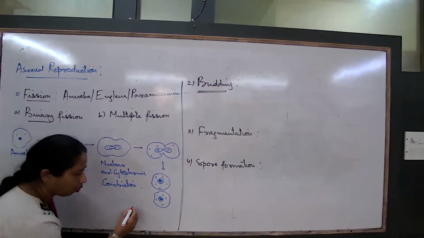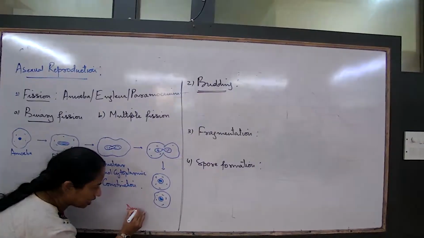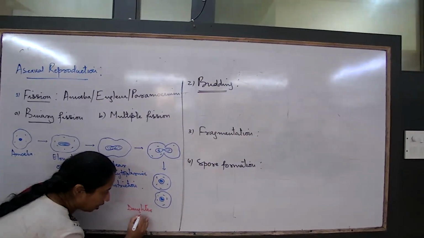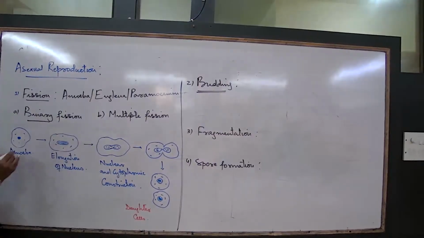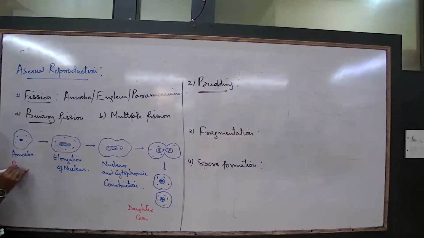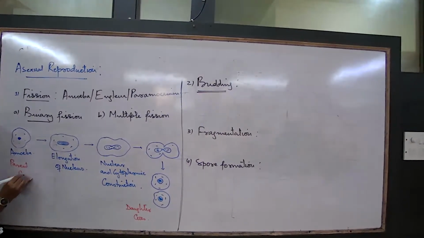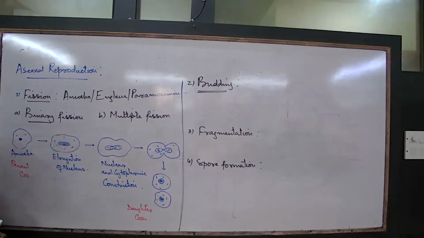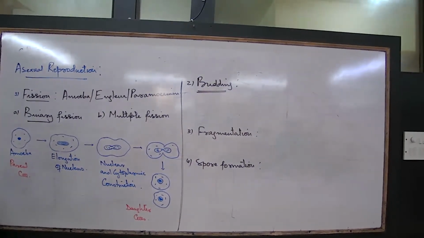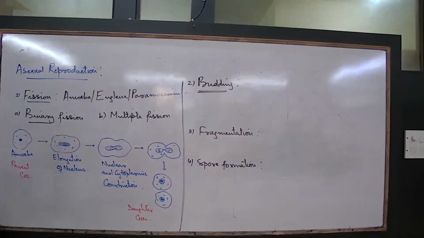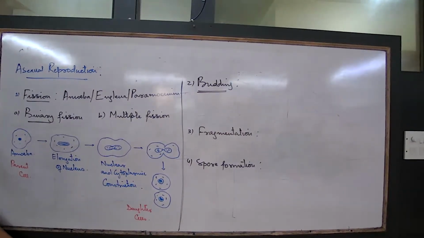So what are these known as? New cells. These new cells are known as daughter cells. What will this be known as? This is the parent cell. So we are talking about the division of the amoeba, single cell organism, to form 2 daughter cells.